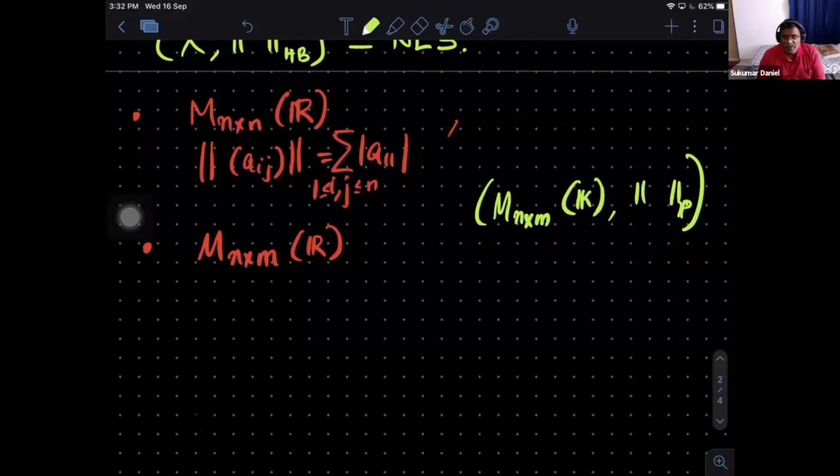So we now have a sufficient number of examples of normed linear spaces to discuss with. And as we go ahead, we will accumulate more and more examples. For example, I have not said anything about complex numbers, but soon we'll see that you can accumulate certain analytic functions, and they also form a vector space, as you already know. And there also you can define a norm. So plenty more examples can be defined, and that's why this area contains a lot of examples. It's very vast, right?